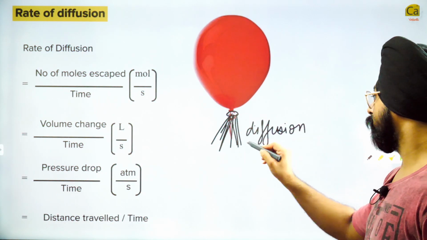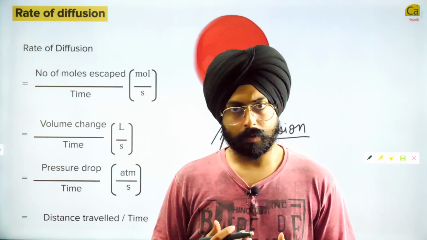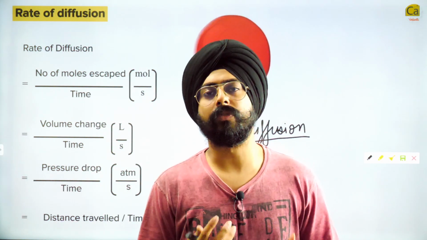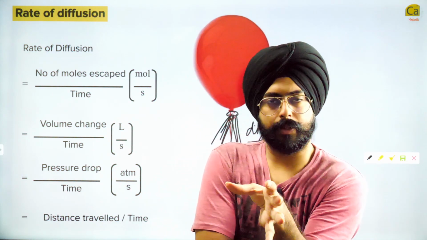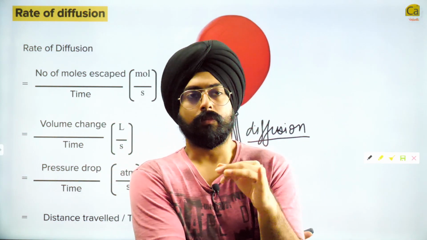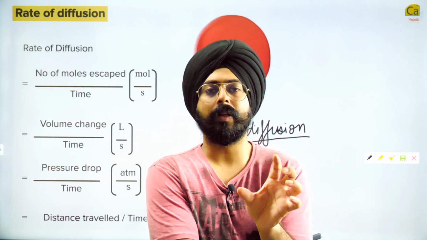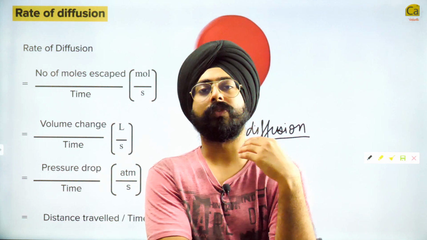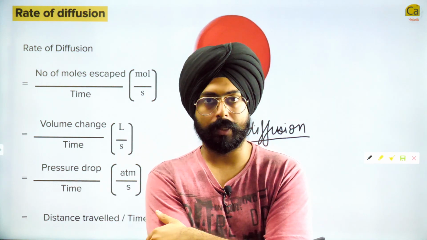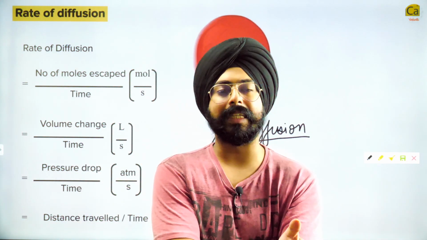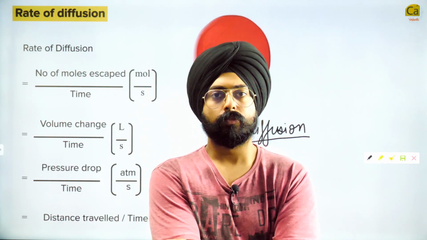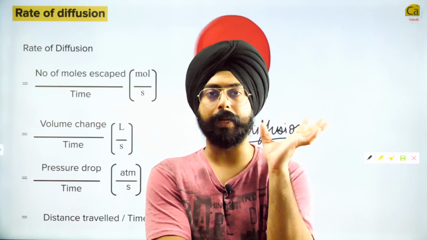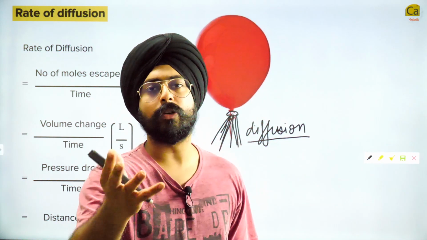Now, my dear friends, my analysis over here is how to figure out the rate of diffusion. Do you understand what is rate? Rate is when something is changing, you determine how fast or how slow it is changing. Rate of change of direction is called velocity. Rate of change of distance is called speed. Rate is essentially speed. So how do we calculate the speed of diffusion?